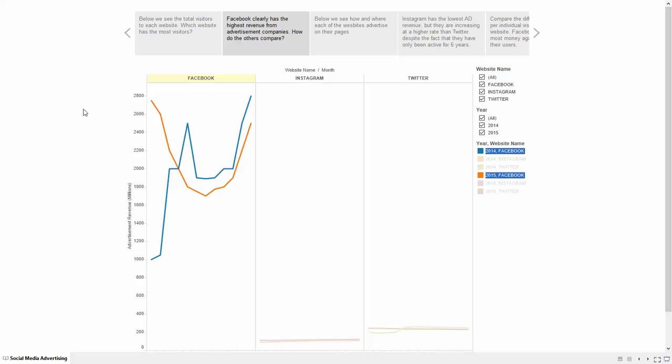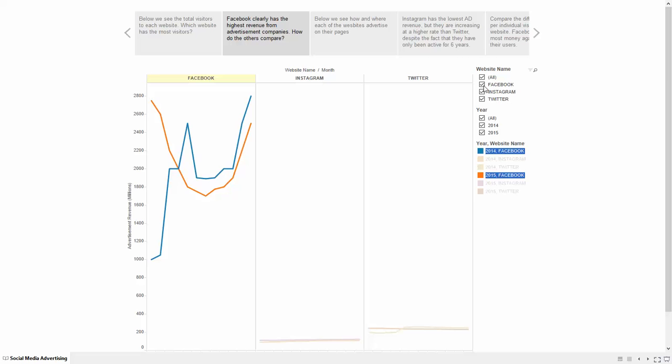In this next graph, we see a comparison of the revenue from the advertisement companies that each of these websites has been making. Facebook clearly has the highest revenue from advertisement companies. How do the others compare? So as we see, the blue one is for 2014 and the orange one is for 2015. In both years, we see an increase in the revenue from advertisement companies.